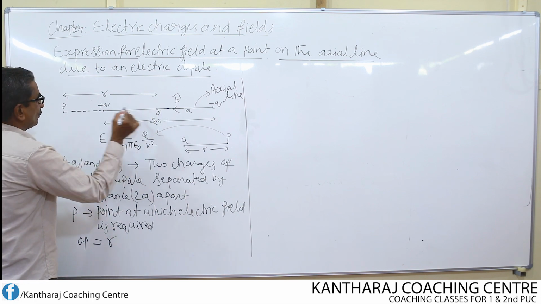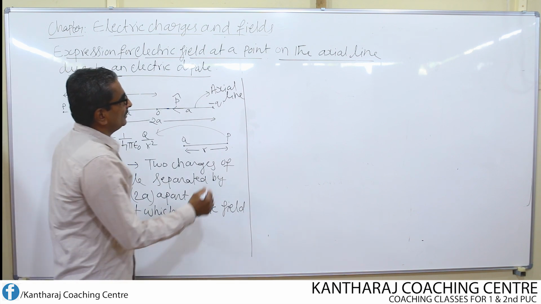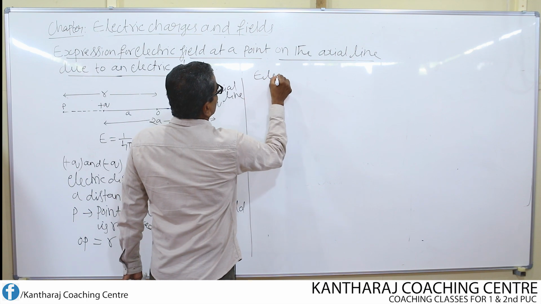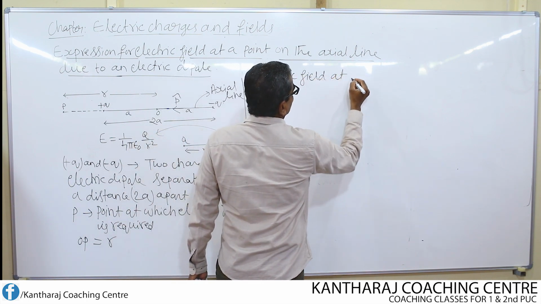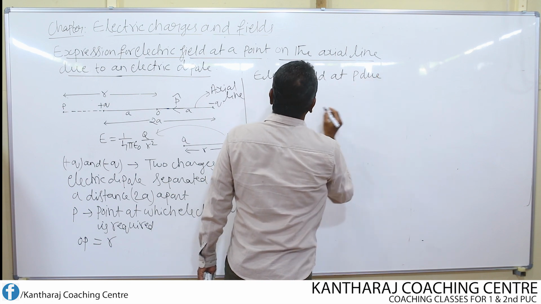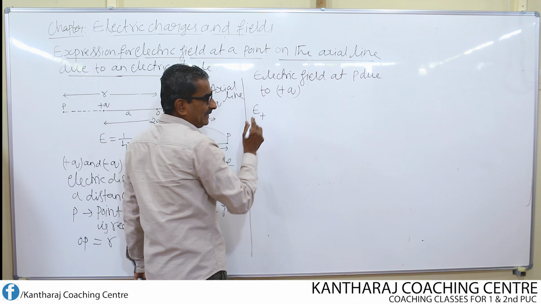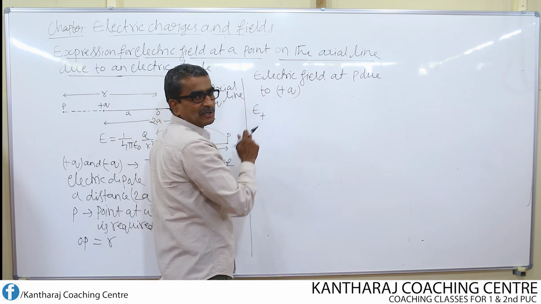Now what is the distance OP? OP is equal to r. Electric field at P due to the charge plus q, I write this as E plus. Plus sign indicates that it is the electric field due to the positive charge.